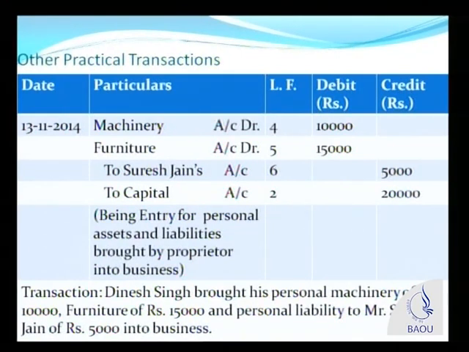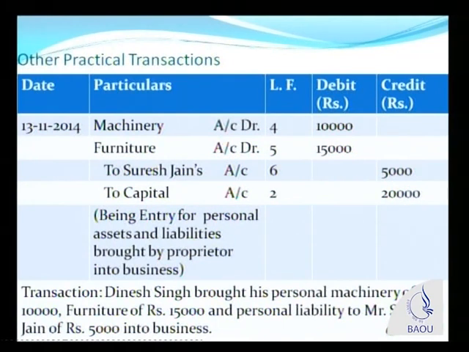Dinesh Singh brought his personal machinery of rupees 10,000, furniture of rupees 15,000 and personal liability to Mr. Suresh Jain of rupees 5,000 into business. I had told you in the last part that the capital can be brought by the owner, who could be proprietor, partner, etc., either in cash or in kind. So here Mr. Dinesh Singh, who is a proprietor of Dinesh Corporation, is bringing his personal machinery, personal furniture and personal liability which he owes to Suresh Jain into business.